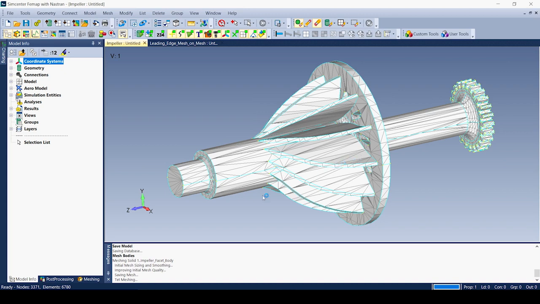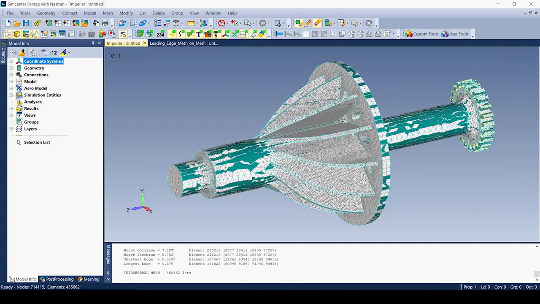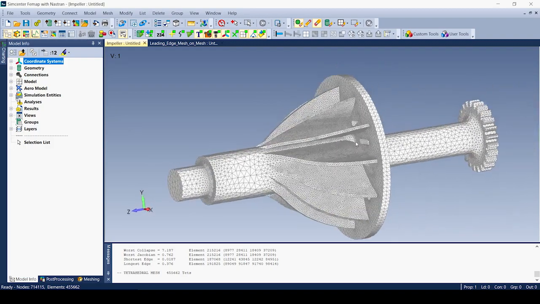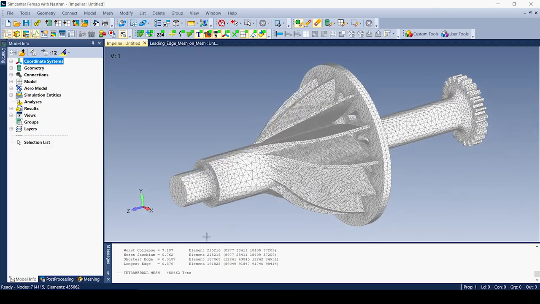So we're just about to finish, and we're going to be able to see the quality down here, and our worst TET element quality is going to end up being around 7.187. It's going to turn the geometry off, and you can see how nice that tetrahedral mesh is. Now, Nastran needs, as long as your elements are under 100, you're good to go. So worst collapse of 7.187 for a model like this is pretty good considering we started with those facets.